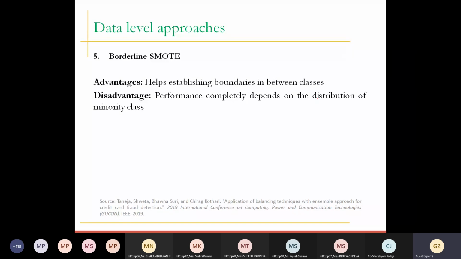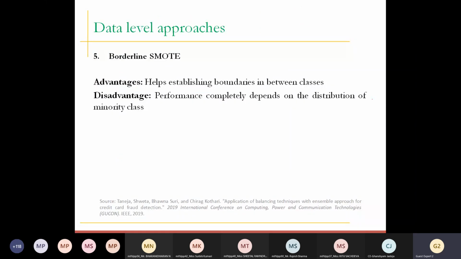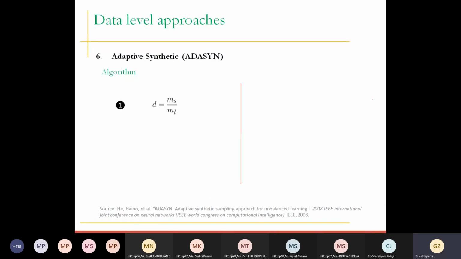Now the disadvantage is that it straight away discards or ignores the safe class, which is not good practice. The points you have put into the category of safe points may contain some useful information, and at that time you are not putting weightage on those samples. You are only considering the danger points and generating synthetic samples based on them. So this information will be lost or not given much weightage, which is again not a fair distribution. That's why the next algorithm comes into the picture, which is ADASYN.